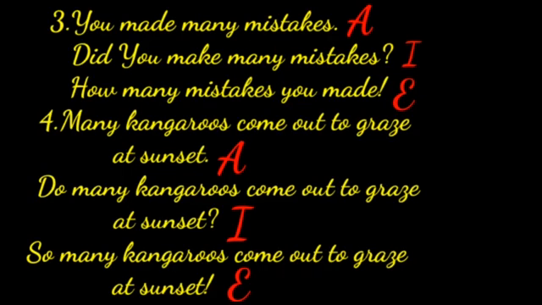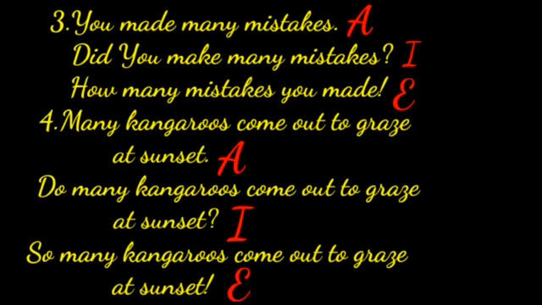Many kangaroos come out to graze at sunset. It is assertive sentence. How to change into interrogative? Do many kangaroos come out to graze at sunset?